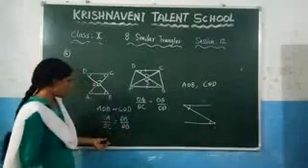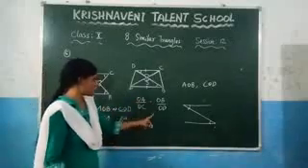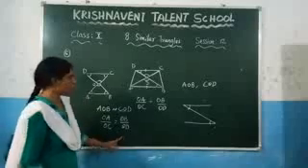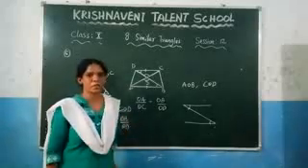This is enough, right? What we need to prove here is OA by OC is equal to OB by OD. This is what we needed to prove. Like this, you can solve this problem. This one you can do it as an